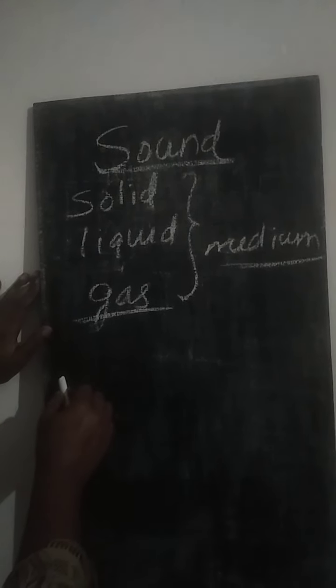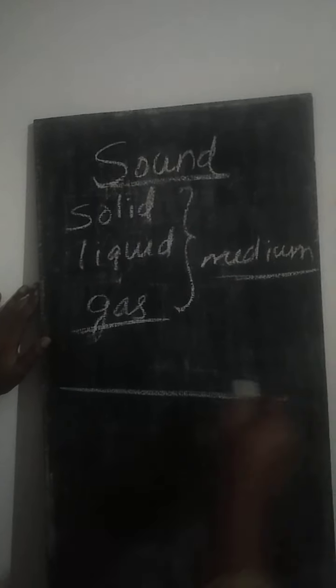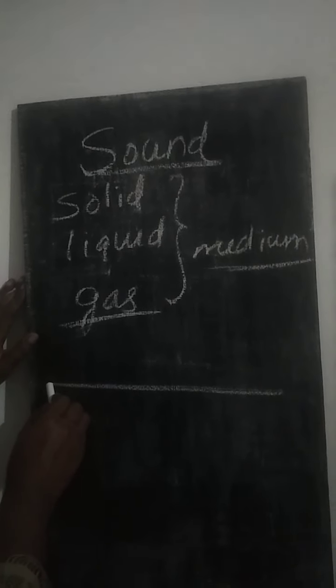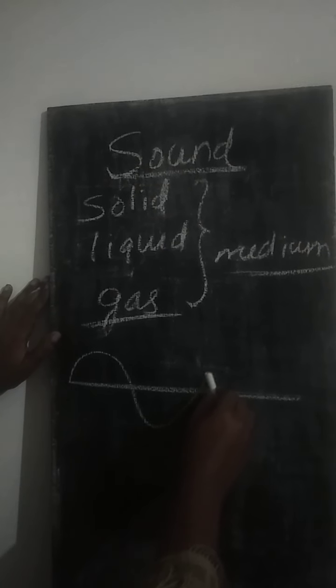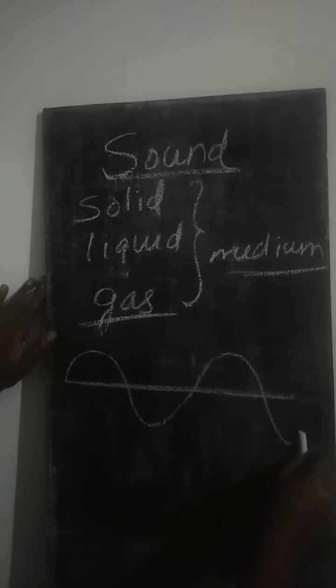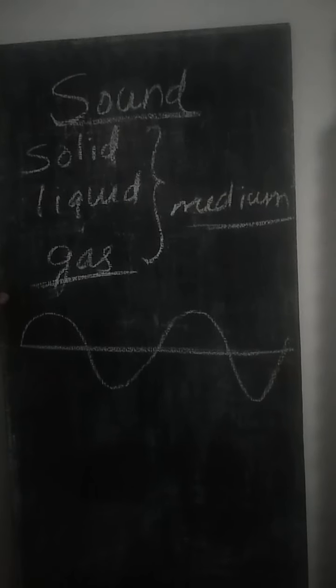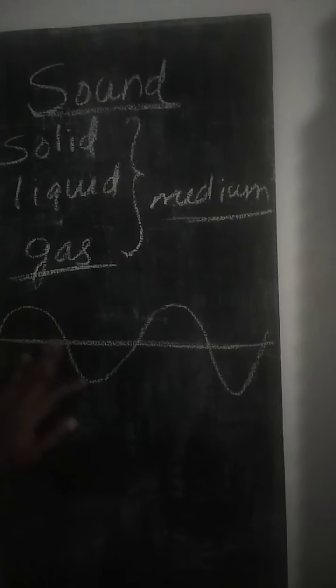And listen, this is the medium, and sound waves can propagate in this form. This is what is called a wave. So sound can propagate in the form of a wave. This is called a wave.